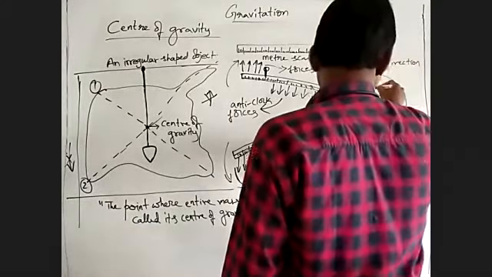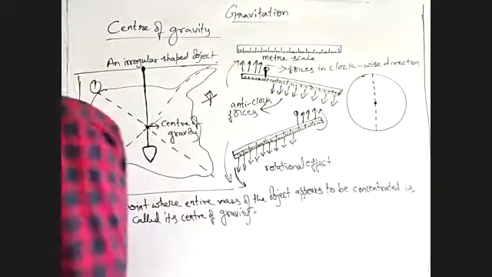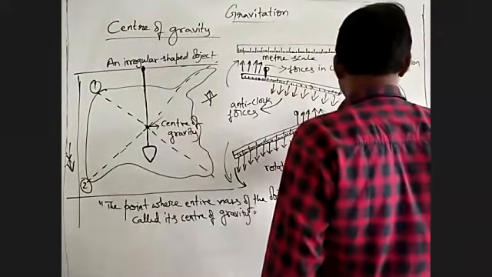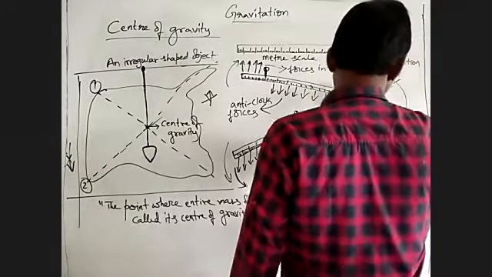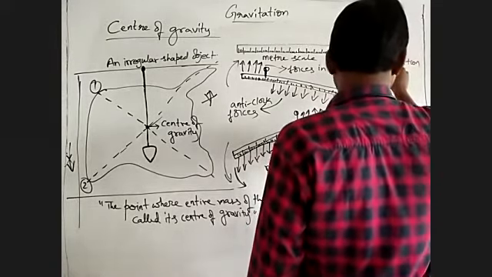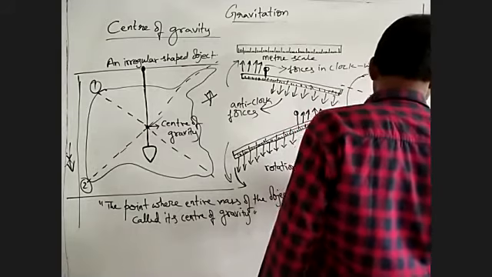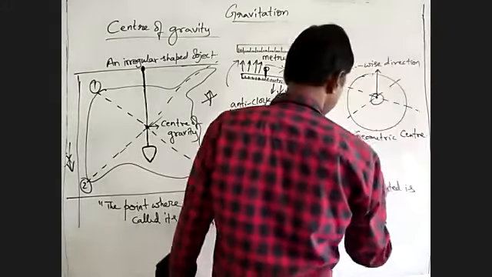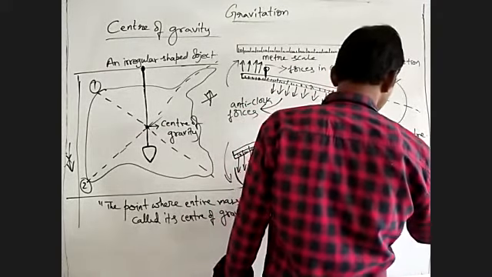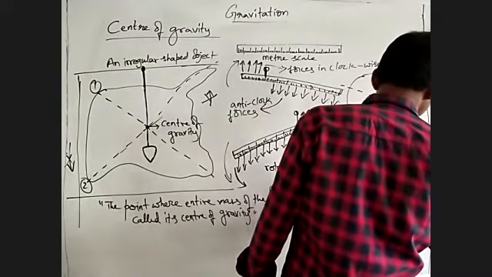Why? Because you can hang it like this. If you draw any two lines like this, and now hang it from this point, this is the center. So it is the geometric center. Even for a regular shaped object like a square, the center of gravity is the geometric center only, the centroid.